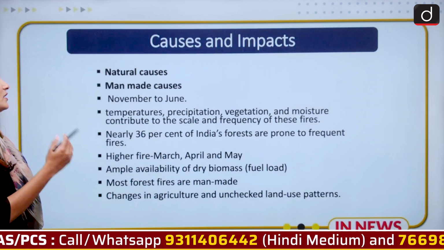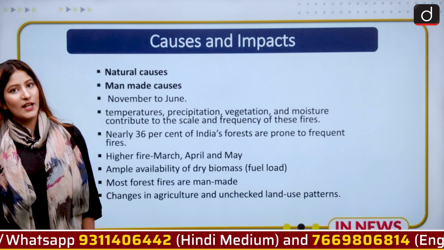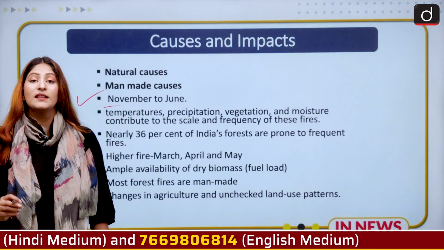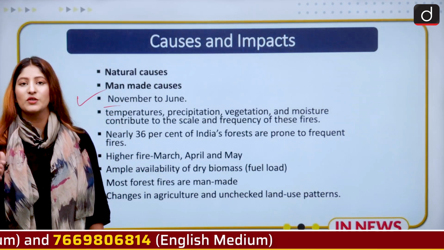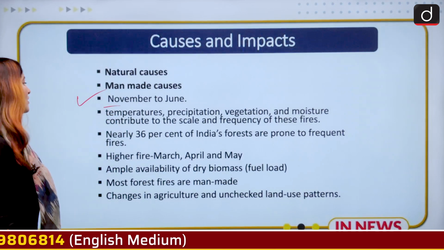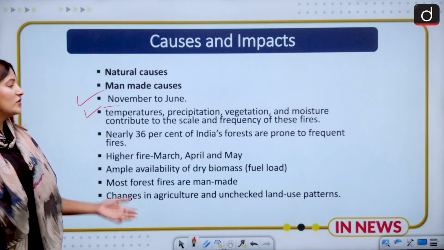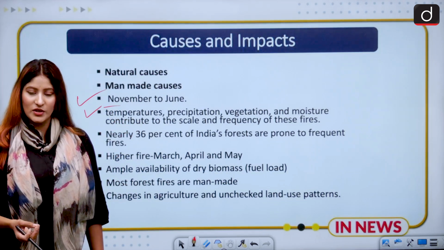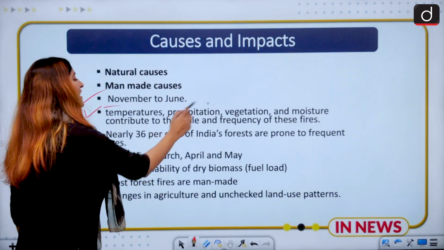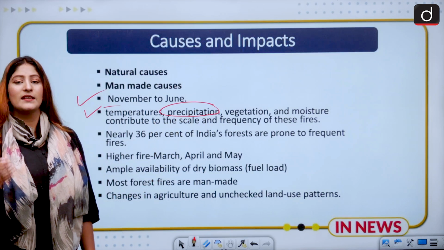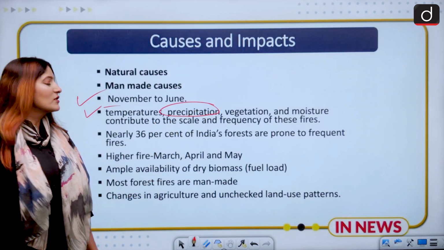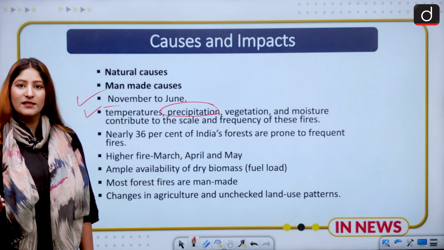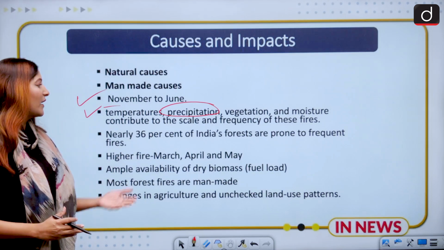Moving on, if we talk about the causes, as I told you, it could be either natural or man-made. With respect to Uttarakhand and Himachal Pradesh, November to June are the months most prone to forest fire in that region. Temperature, precipitation, vegetation and moisture contribute to the scale and frequency of fire. A spike in temperature or less rainfall than expected causes less humidity or moisture content. If there is no moisture content, dryness occurs, and that is a very conducive environment for forest fire.